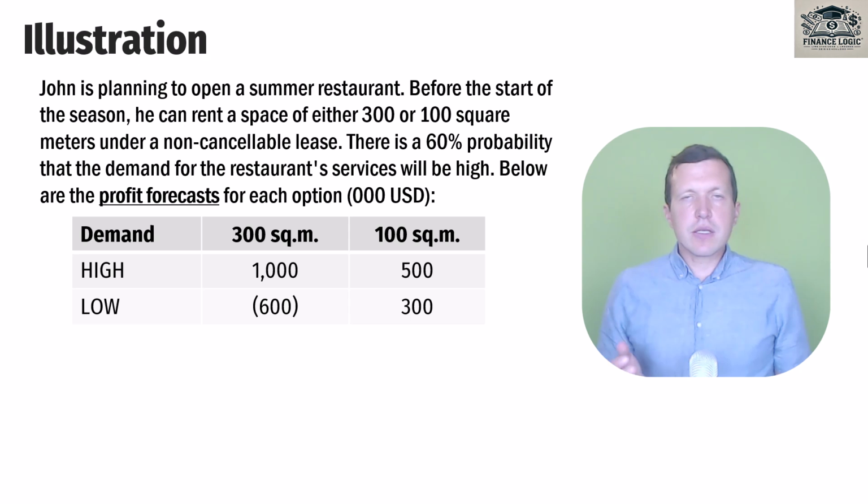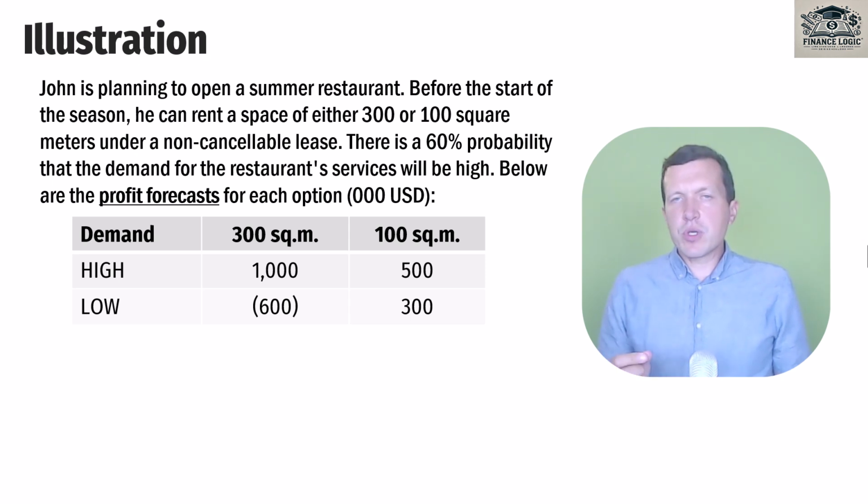If John rents 300 meters and demand is high, he could earn $300,000. But if demand is low, he could suffer a loss of 600. The loss is because the rent payment for the big area is high and rent is a sunk cost. It is not avoidable. If the demand is low, the rent is not paid back by the margin that could be earned from providing restaurant services. If John rents 100 meters, he can earn 500 or 300 depending on the demand.